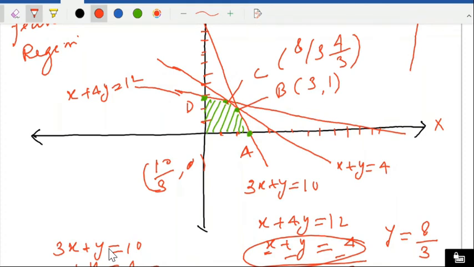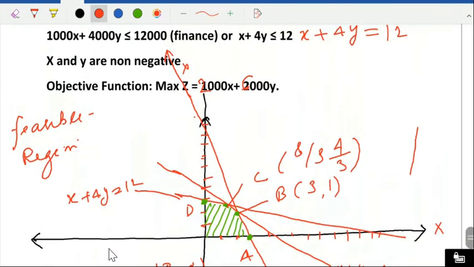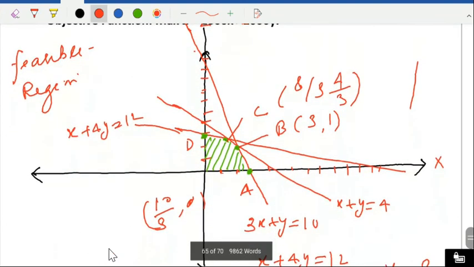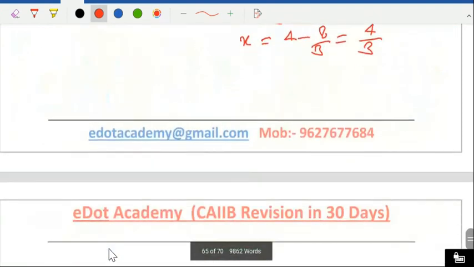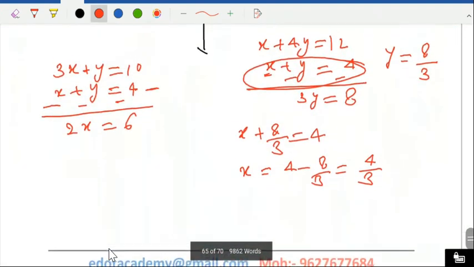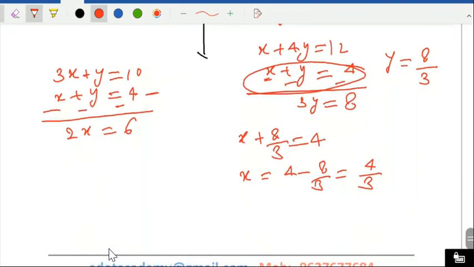Now see the objective function, we'll check one by one. Objective function is z equal to 2000x plus 6000y.